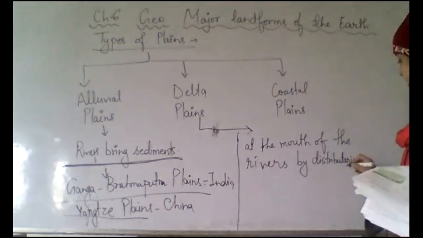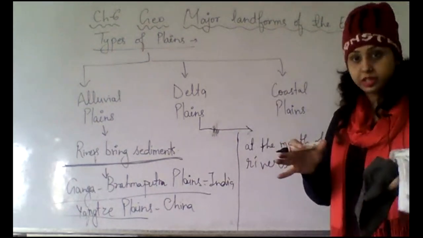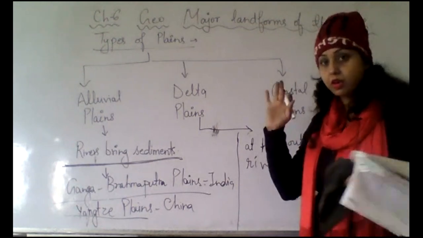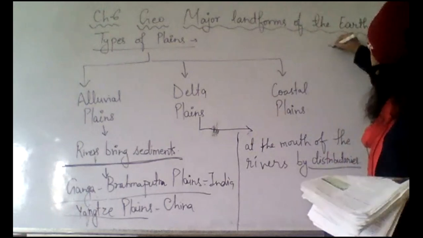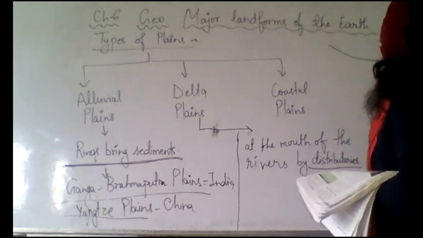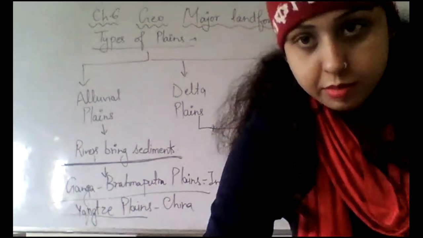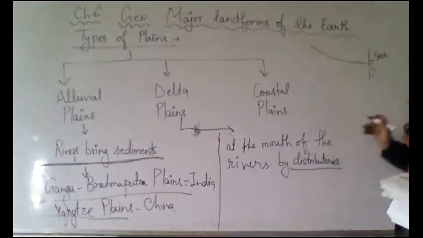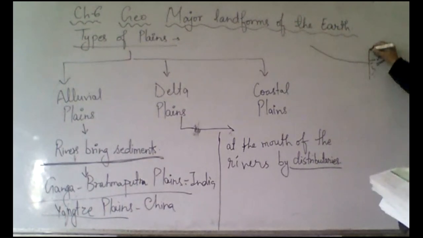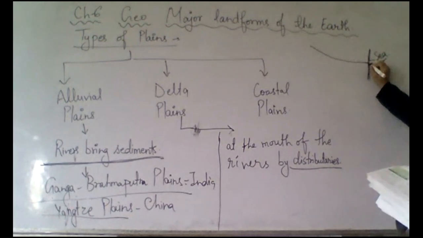By these tributaries, these delta plains are made at the mouth of the river. Do you know where the mouth of the river is? Everyone forgot. If this river is going and it meets the sea here, this is the sea. This is the river. This is the end point. Here the sea starts, so this river will go and meet it.